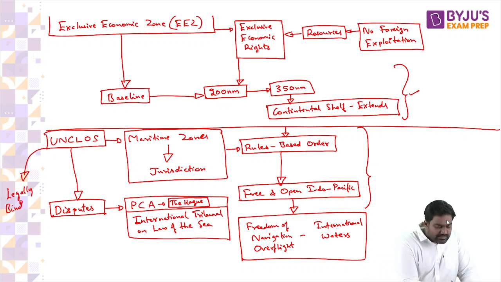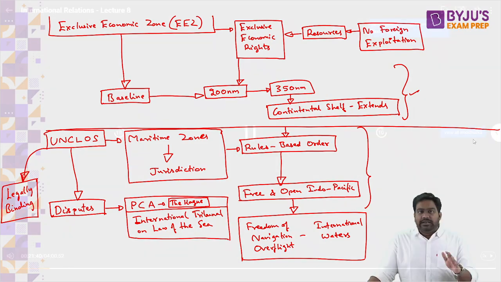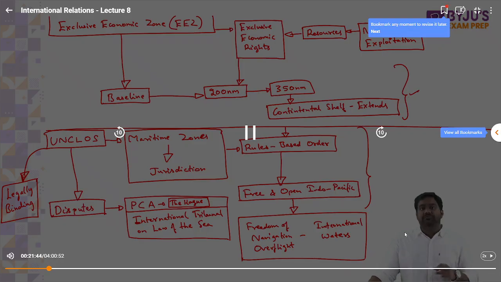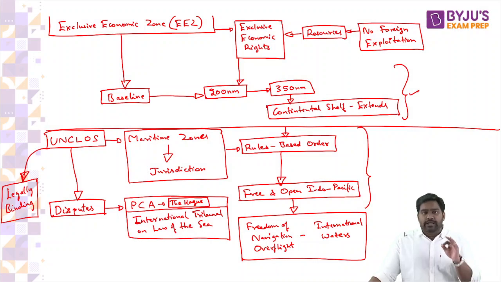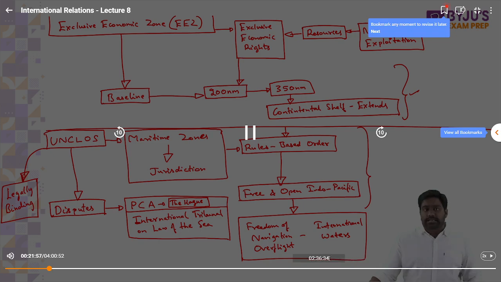Now, UNCLOS is definitely legally binding. Any country which signs and ratifies it will be legally bound by it. Even if you don't sign and ratify it, even if you're not part of UNCLOS, there are still many provisions which are customary law under international law. It becomes legally binding on almost every UN member. By being a member of the United Nations, by adopting the UN Charter, automatically UNCLOS will also become legally binding.